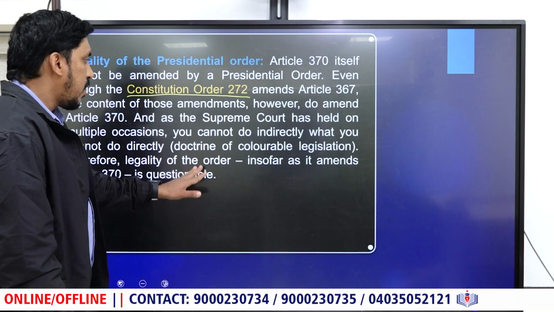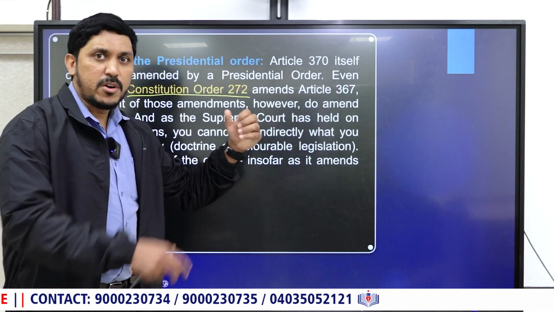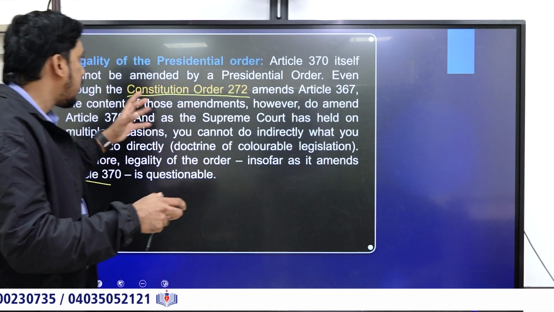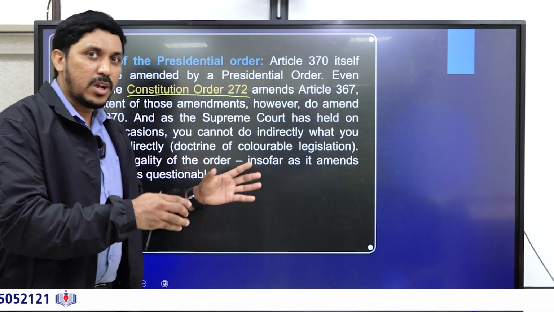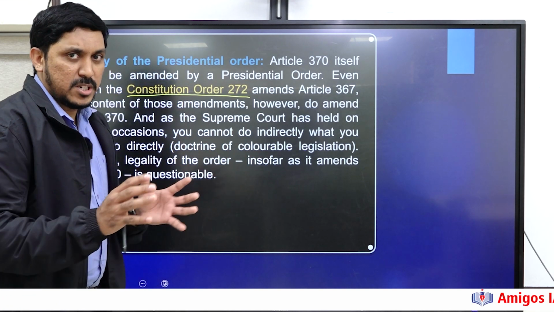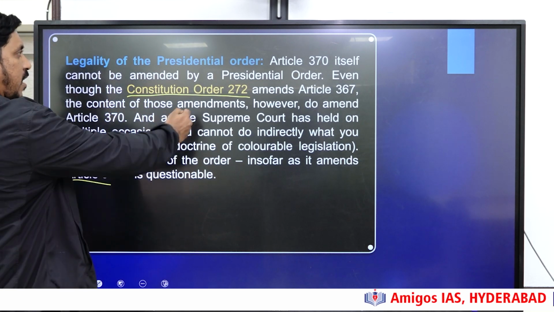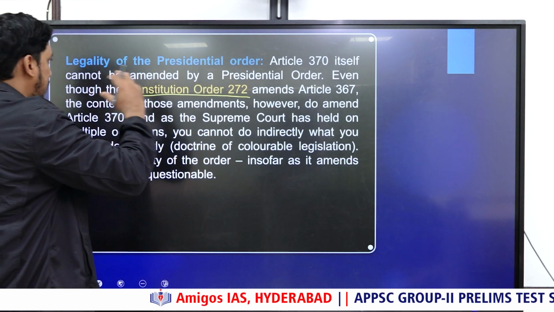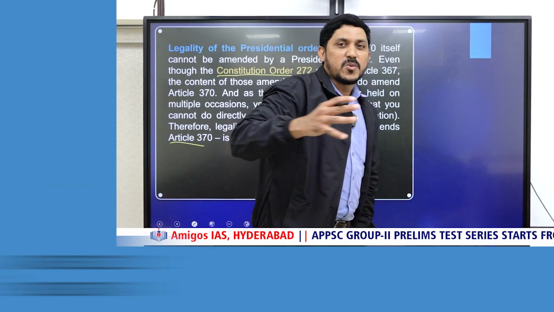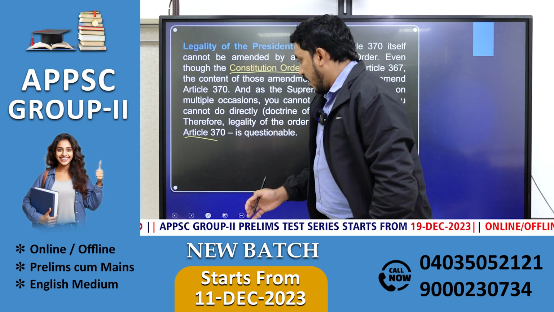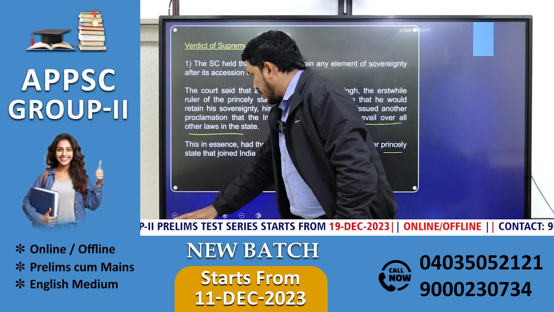Thankfully, the doctrine of colorable legislation means that what you cannot do directly, you cannot do indirectly. So what the government has done here is, because directly you cannot change the provisions of the Constitution by removing the special status, they did it by a presidential order. That is one thing. That means the presidential order route to change this is being questioned under the doctrine of colorable legislation, guys.